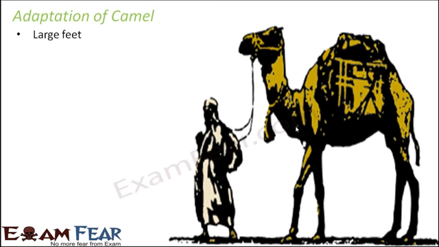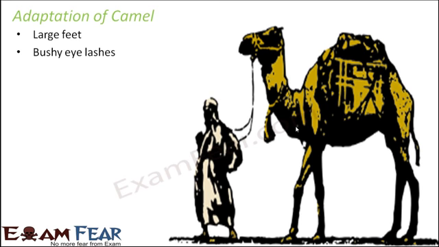For example, camels have large feet which are padded in a special way that helps them to walk over sand. Bushy eyelashes. Why do they need bushy eyelashes? Because they live in desert areas where, with wind, sand keeps flying here and there. So their bushy eyelashes prevent sand from entering their eyes.